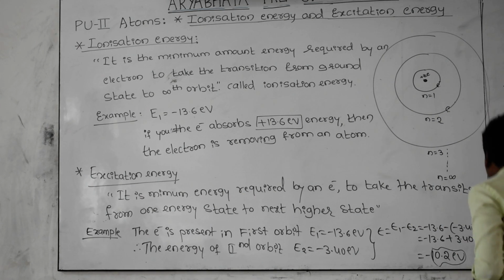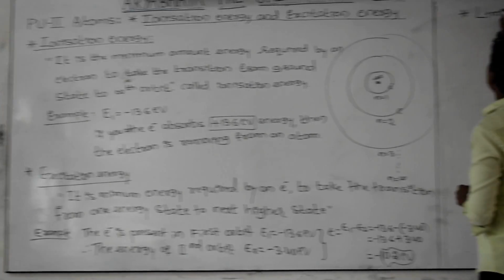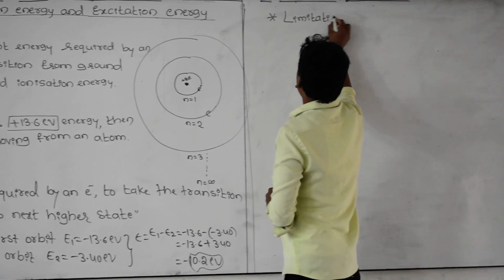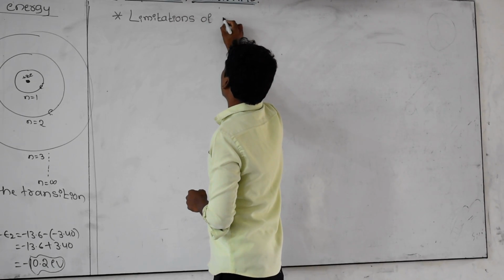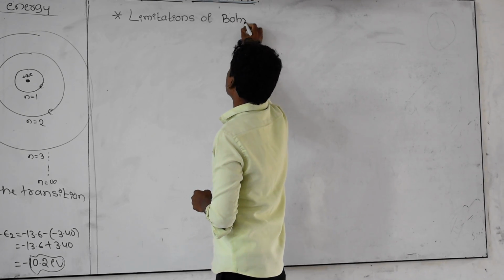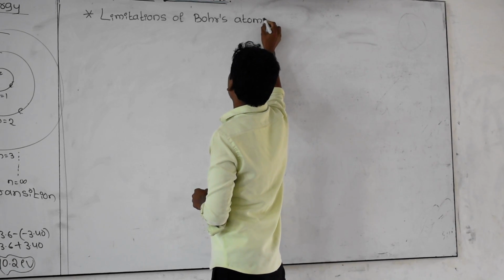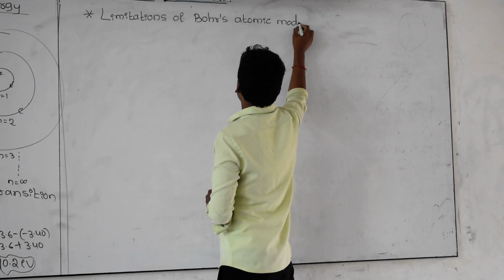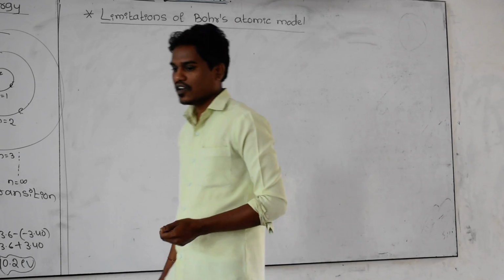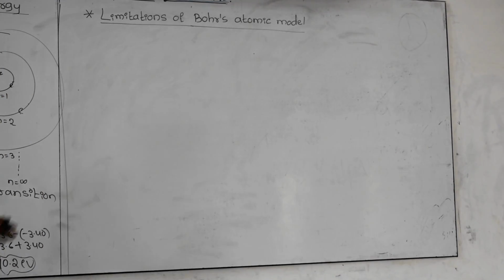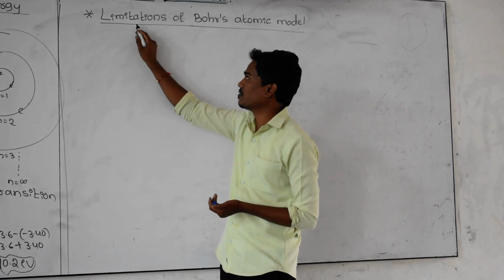And the next concept is limitations of Bohr's atomic model. You studied this already, Bohr's atomic model, which is also called the hydrogen atomic model, because he has taken the example of the hydrogen atomic model. And here, what is the meaning of limitations? The limitations we are going to call the drawbacks. Getting?